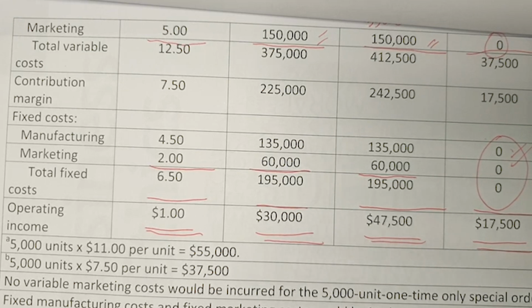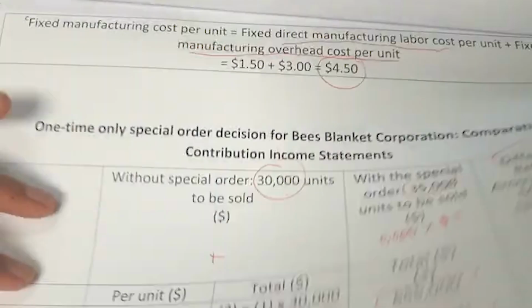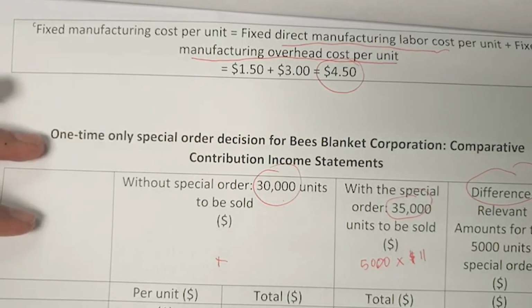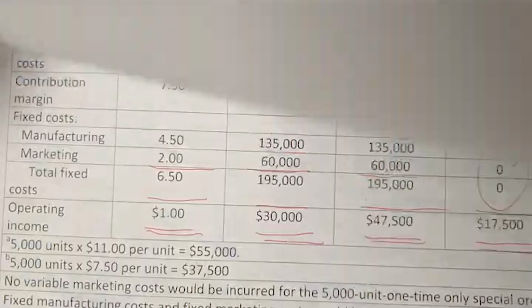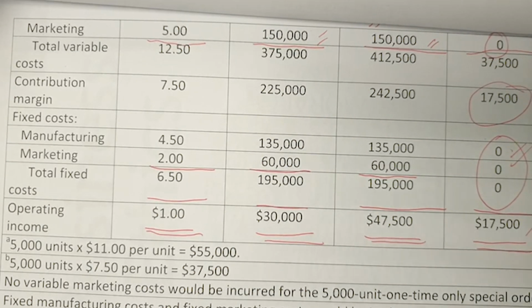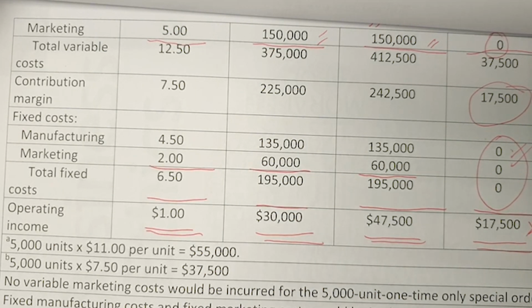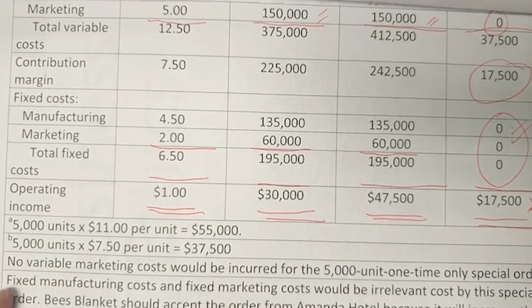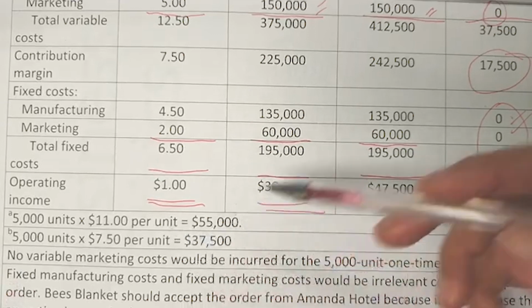Alright, so if we calculate the revenue minus the manufacturing cost, we get here the contribution margin of 17,500, and this is basically our operating income because there's no other fixed cost that the firm has to cover. This is among the calculations given to you, 5,000 units times $11.